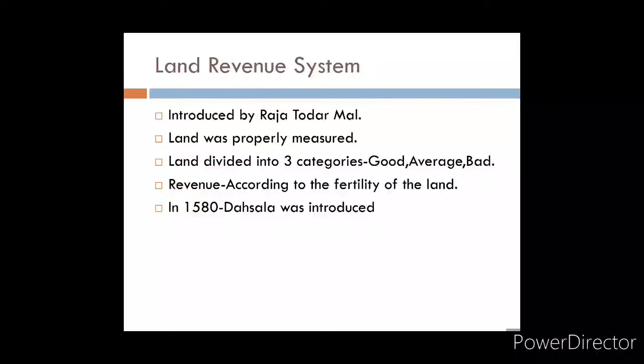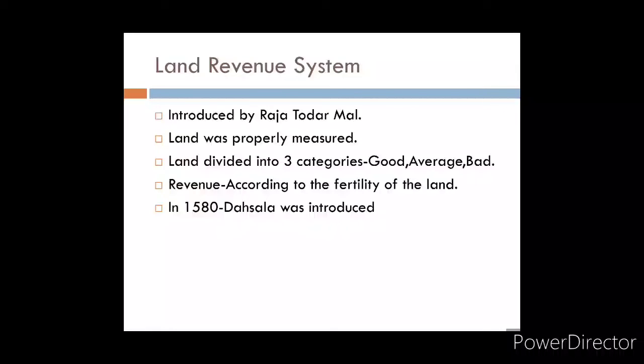Once the measurement was done, the land was divided into three categories, good, average and bad, and according to the fertility the revenue was fixed. So what did we understand till here? Earlier the land was measured with a rope, but that did not give the actual measurement, because the rope may shrink when dry or stretch when wet.